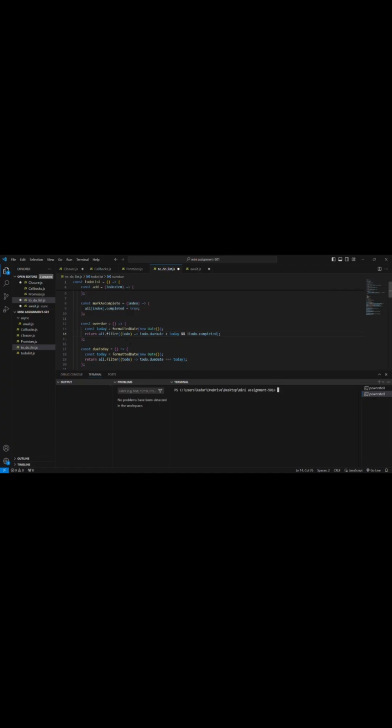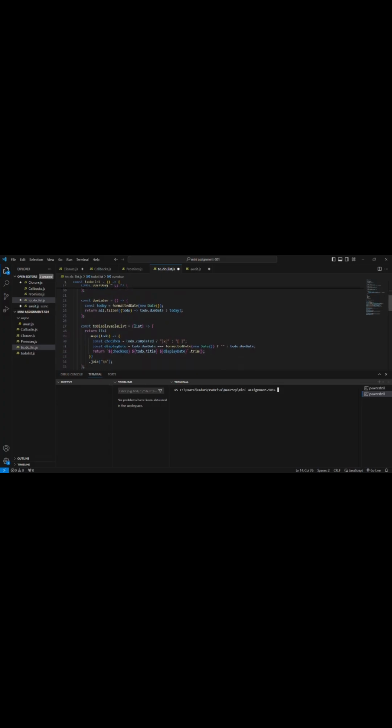Constant today = formatted date(new Date()) gets today's date. Then all.filter with due date less than today filters the tasks whose due date is earlier than today and completed is false. The due today method filters the tasks that are due today. It gets today's date and filters the tasks whose due date equals today's date. The due later method filters the tasks that are due after today's date.